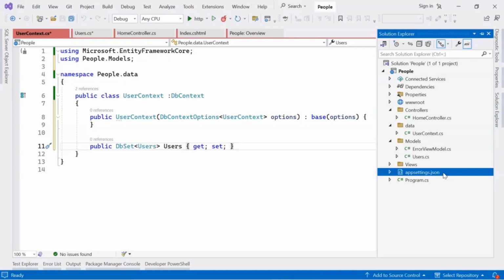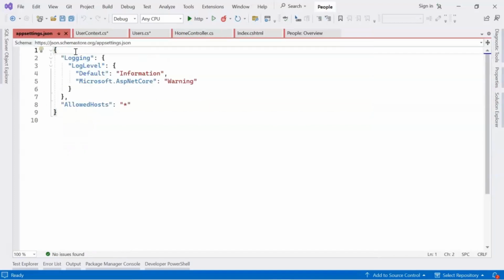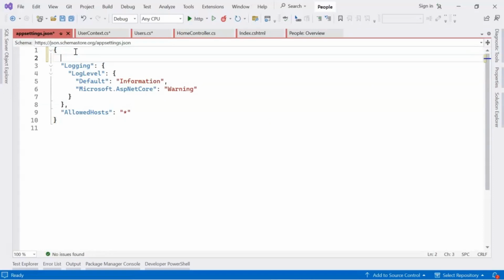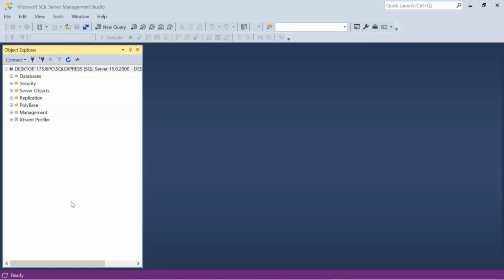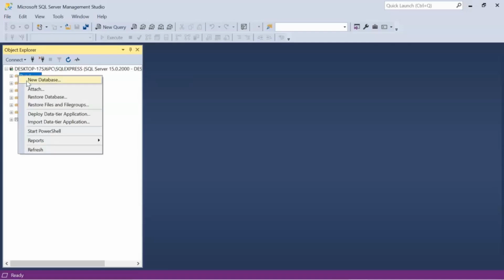Our connection string will be in appsettings.json. Here write the connection strings. I'm giving it the name default connection. This will have the database string. So here you can give your SQL database connection. First we need to create a database. Let's create a database with the name people.